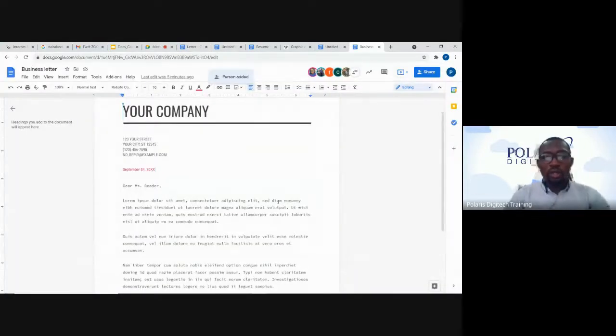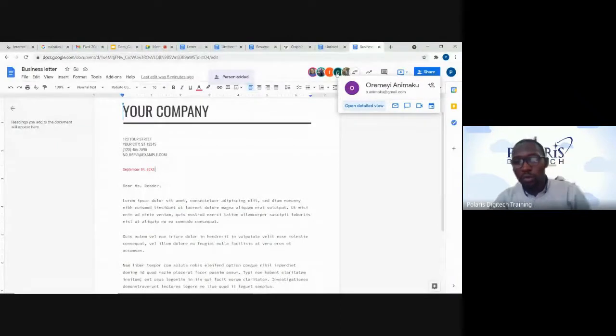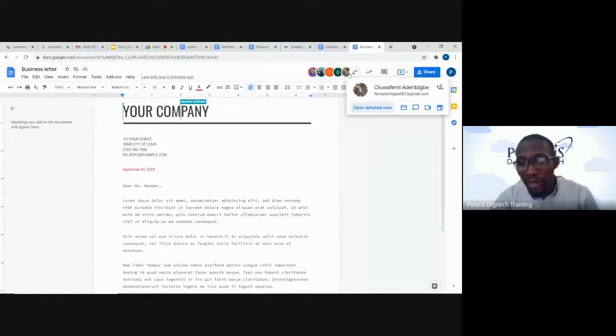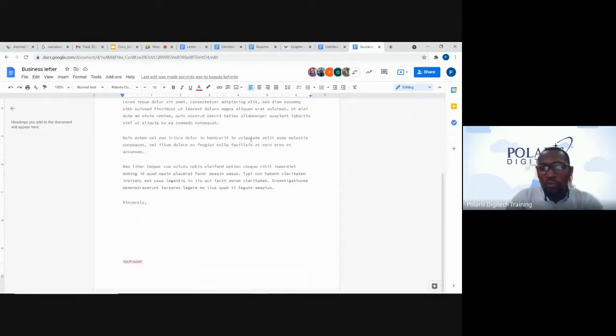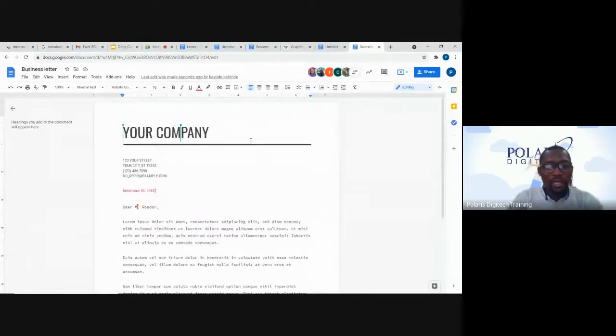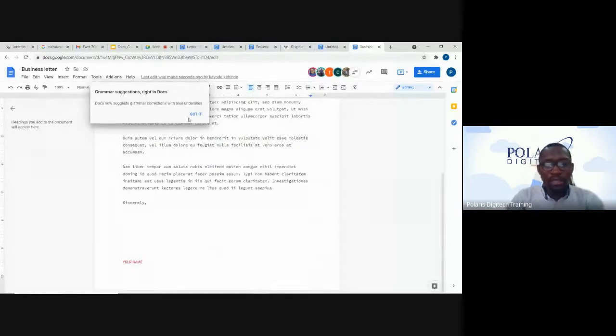Great. So this is what we call the collaborative workspace. We can realize that we have several people on this. We have Adiola Janet, Kennedy Kayode, Femi Adekombi, Oremi Aimapu, and Oluwafemi Adedibibe. We can have as many as possible. This is limitless, depending on what we want to do. Now we can see that some people are already starting to collaborate. We just need to go to the section where we want to make our own impact, and we can create several pages and work on things that we need to do.